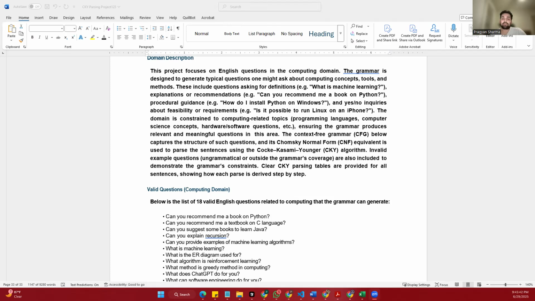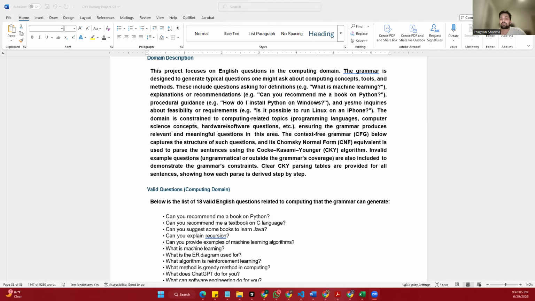In this part of the project, we explore a few examples of questions that are not accepted by the grammar. These questions are either grammatically incorrect or structured in a way that the computer's grammar rules don't recognize. For example, one invalid question is how I can learn machine learning. This question is not in the right word order. It should be how can I learn machine learning.